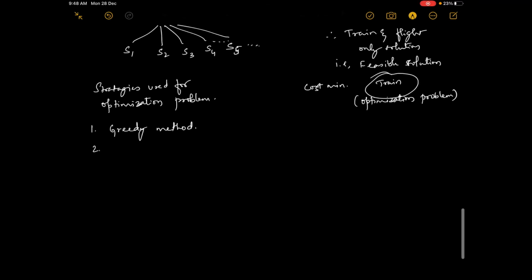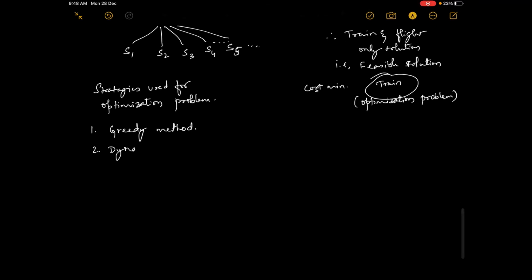Another method is dynamic programming. These are there for your syllabus. And another is the branch and bound method. So we'll see the greedy method now.